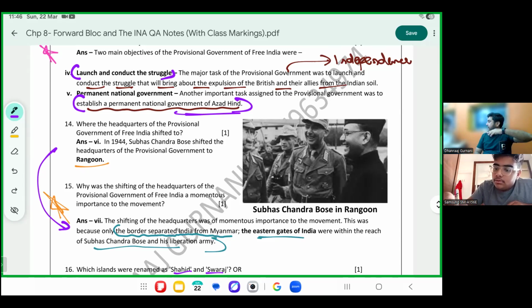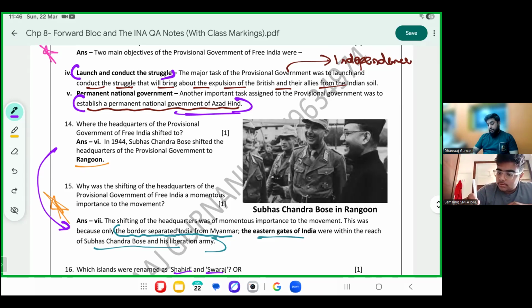If the British run away, we are ready to take over. It is just that they have not got entry into India. They are at the eastern gates of India. That is the east, because West India has water. That is south. We are on the west coast. In East India they were ready to enter from Myanmar and Assam.